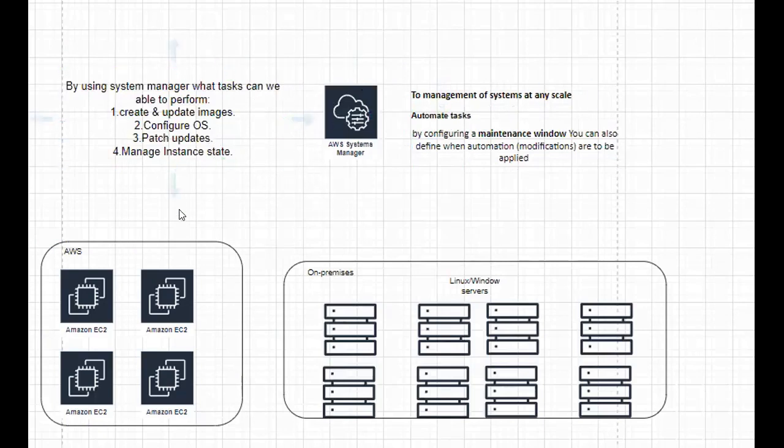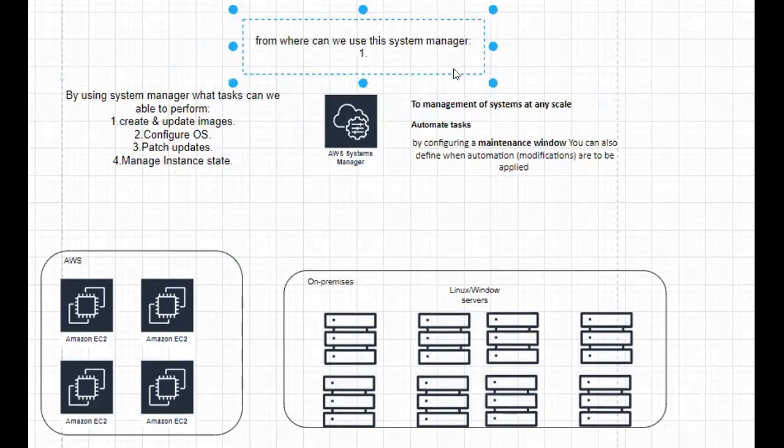So what are the tasks that we can perform on our systems? If we use Systems Manager, we can create and update images. We can configure the OS, update the patches, and manage the instance states by using AWS Systems Manager. In order to perform these tasks or automate any task for maintaining our systems, we first need to access AWS Systems Manager, right?